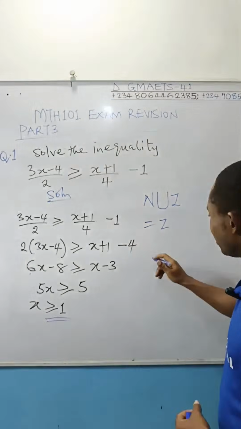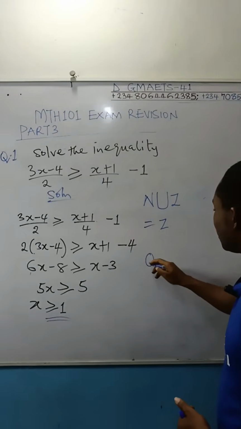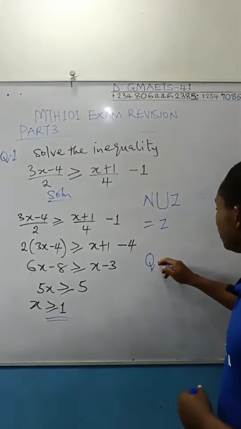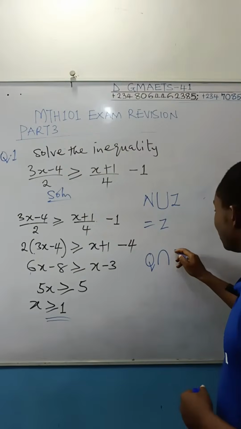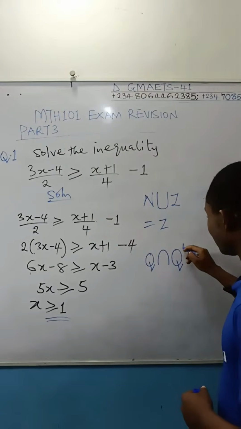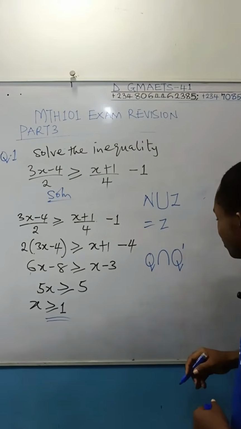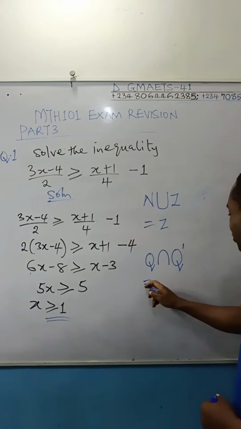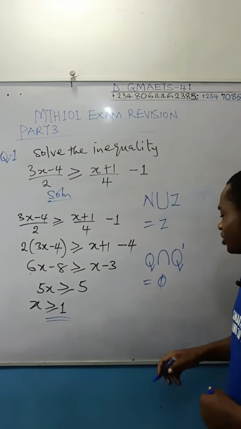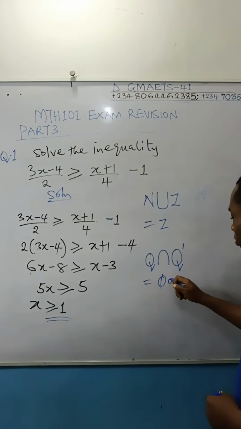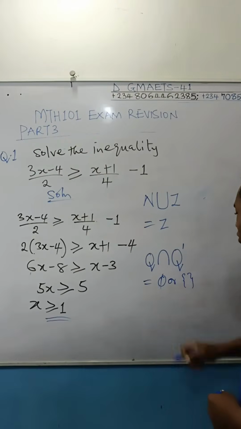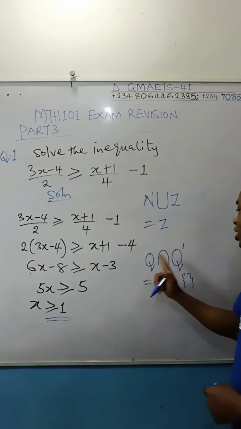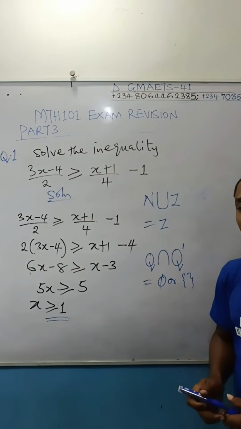Are you following? If I give you something like rational number intersection irrational number, right? Rational number intersection irrational number, this is going to give you an empty set. It's going to give you an empty set. Use this symbol for empty set, or use this one for empty set, because there is no way rational and irrational numbers can intersect.